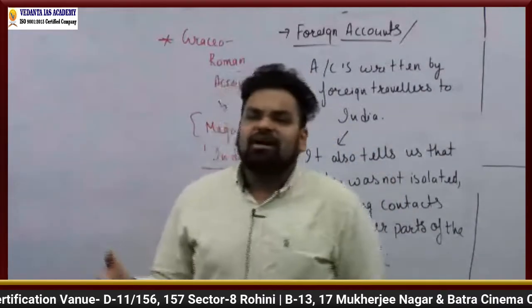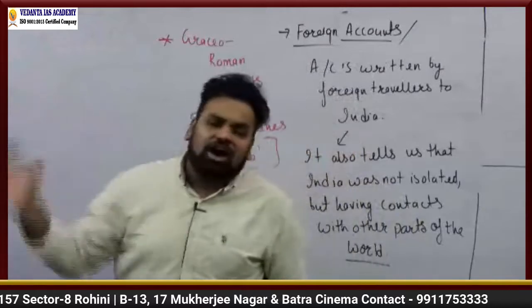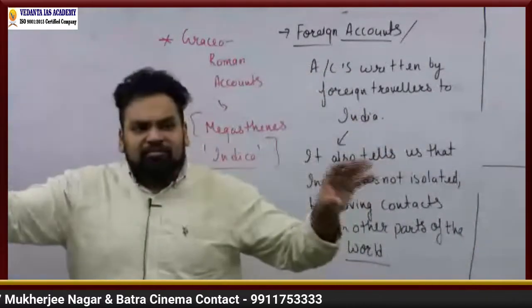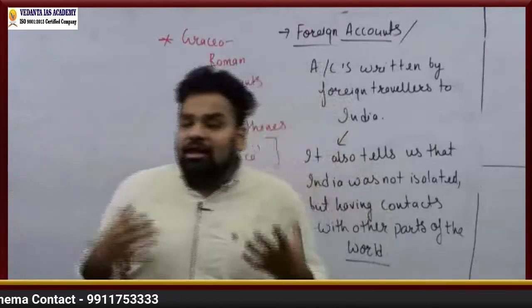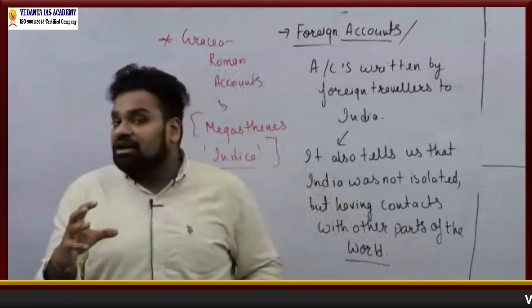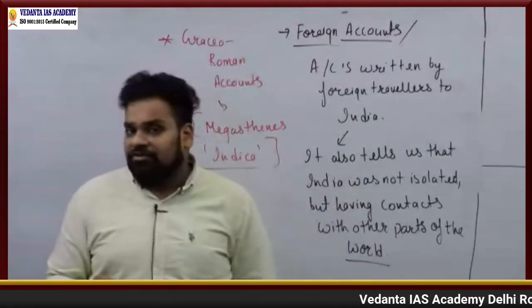Like for example, Megasthenes writes कि भैया चंद्रगुप्त मौर्य का पूरा जो आर्मी था, that was so large कि इतने थे. Point is, we need to be cautious. We need to be actually reading it with the critical eye. We need to understand कि उतनी army was not possible to engage at that particular point of time, right?